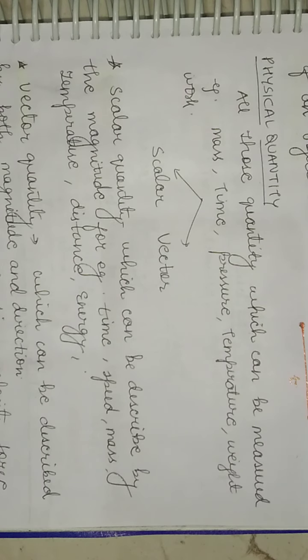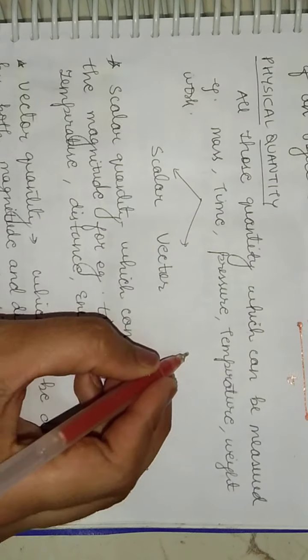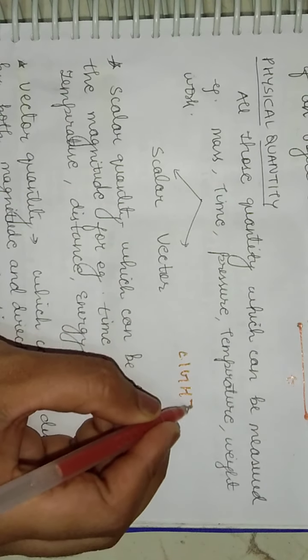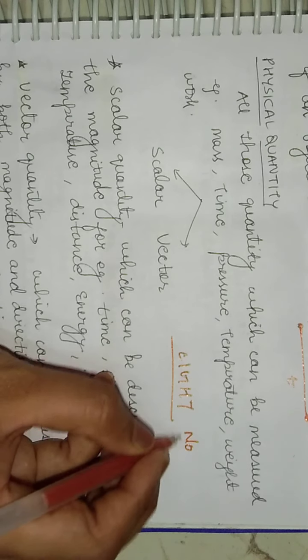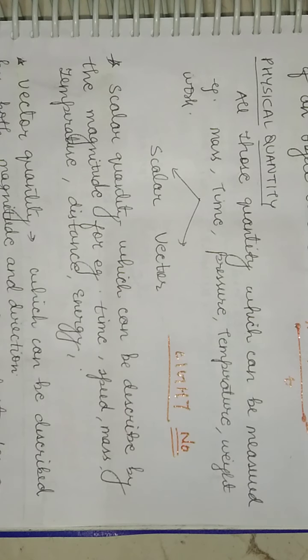Now, if I ask you one question, can we measure light? Can we measure light? No. The answer would be no, because we can only measure the intensity of light and the wavelength of light.